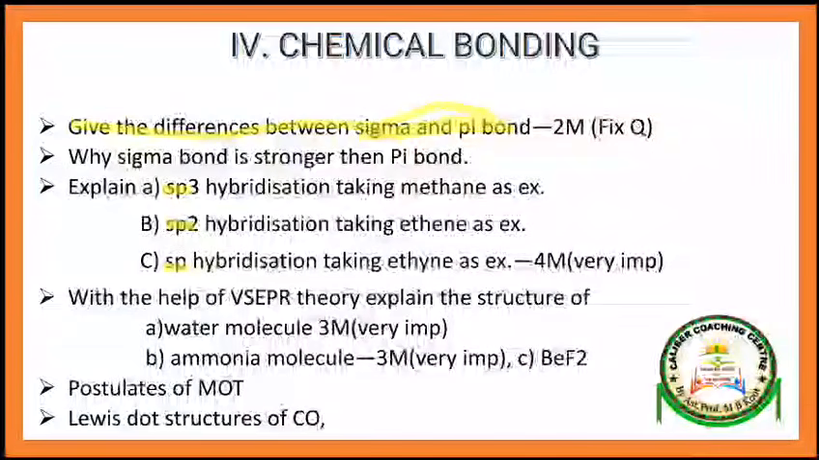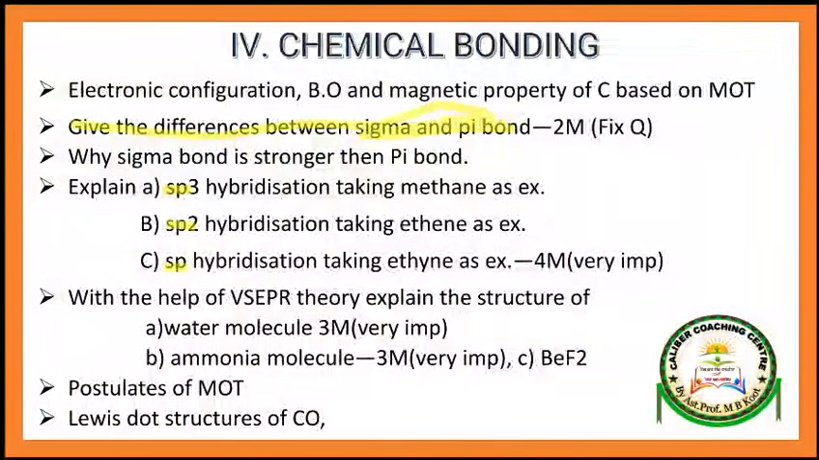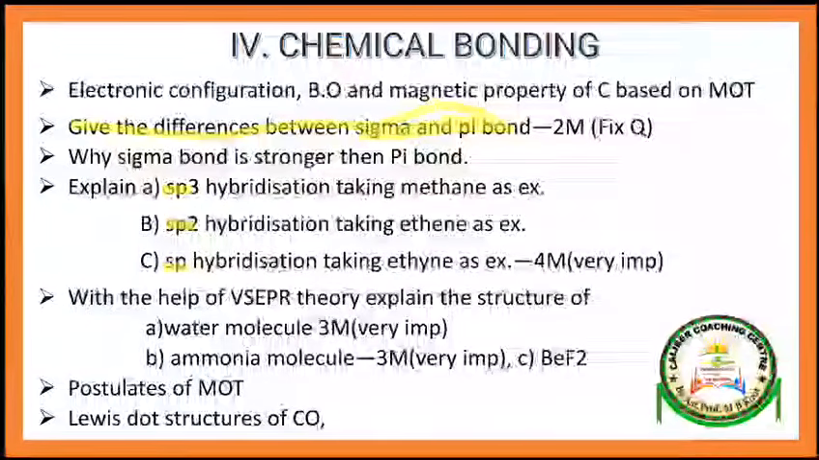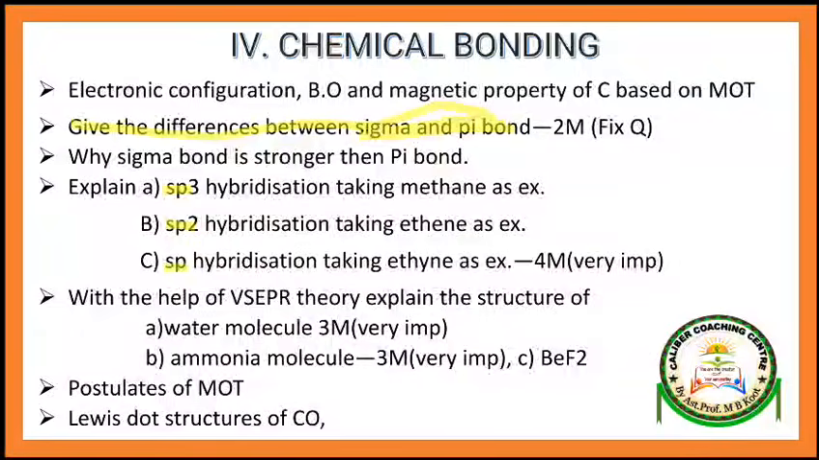Postulates of MOT, this is also a very important concept, and they will ask 1 mark for Lewis dot structure of CO. You have to remember the Lewis dot structure, they will definitely ask for 1 mark. Another one is electronic configuration, bond order and magnetic property of carbon based on MOT. That means based on molecular orbital theory, you have to explain electronic configuration, bond order (BO) and magnetic property of any element. Usually they will ask carbon, helium, nitrogen and so on. Based on molecular orbital theory, you have to explain these three concepts.